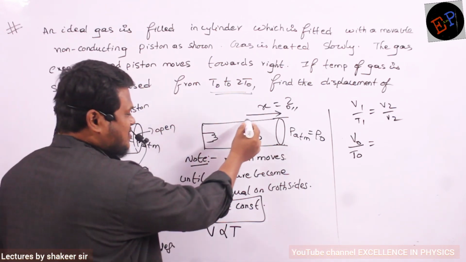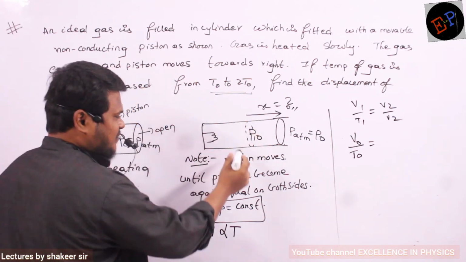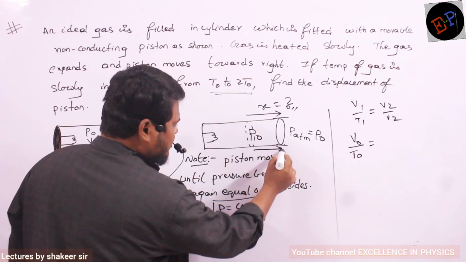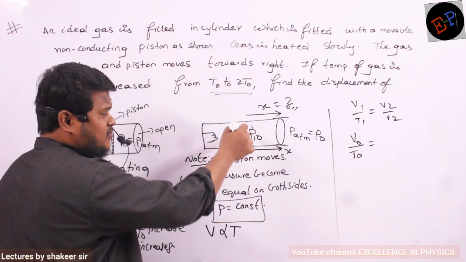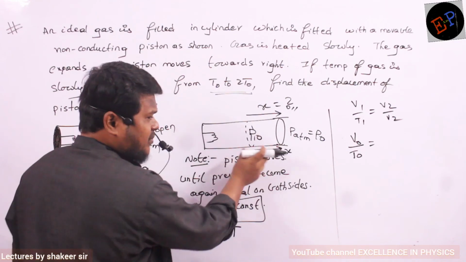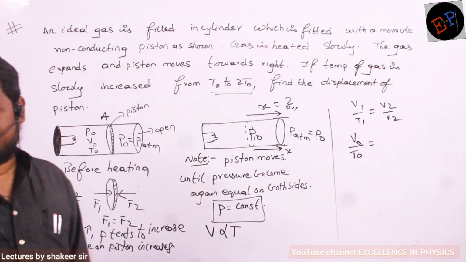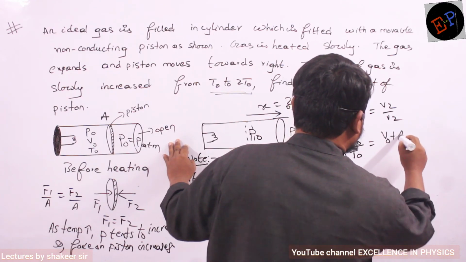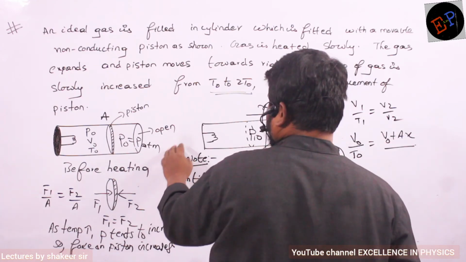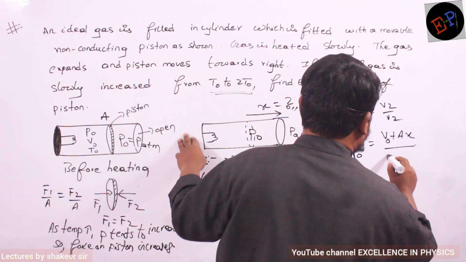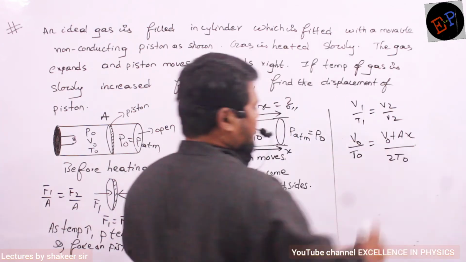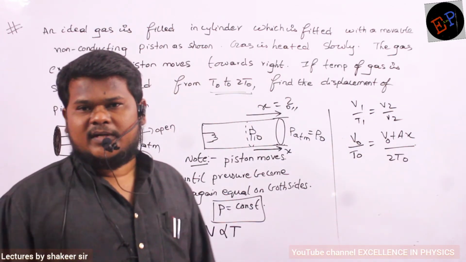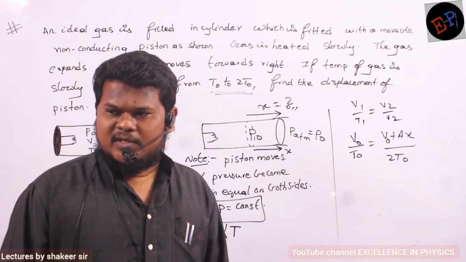Initially the piston was here, no? The piston was here. What is the increase in distance? x. Clear, no? So the increase in volume is area of cross section multiplied by x. That is the additional volume. So therefore what is the total volume now? Initial volume V0 plus A into x, divided by the final temperature, which is how much? The final temperature is 2T0. Now calculate the x value from this one. That is our answer.